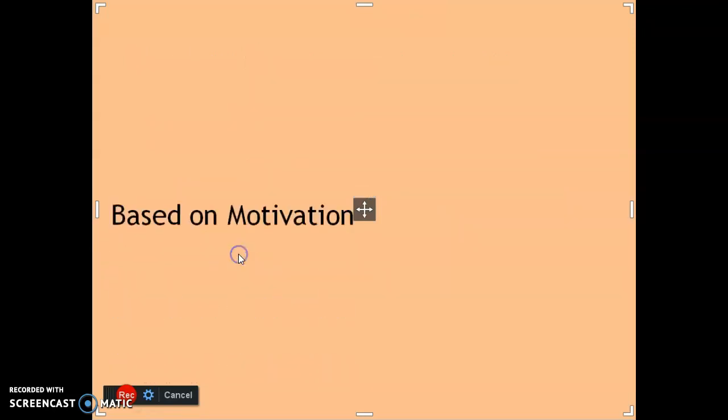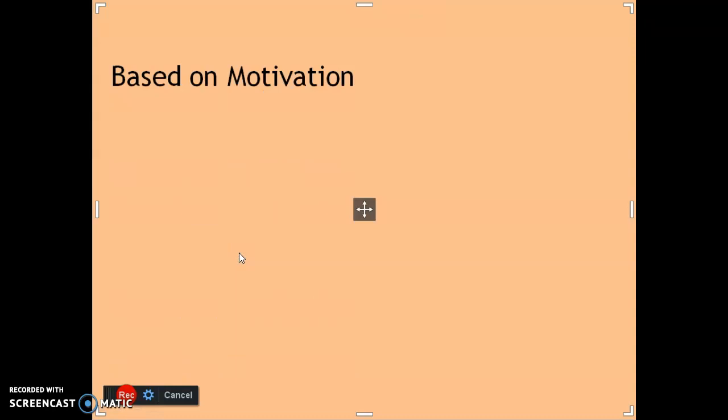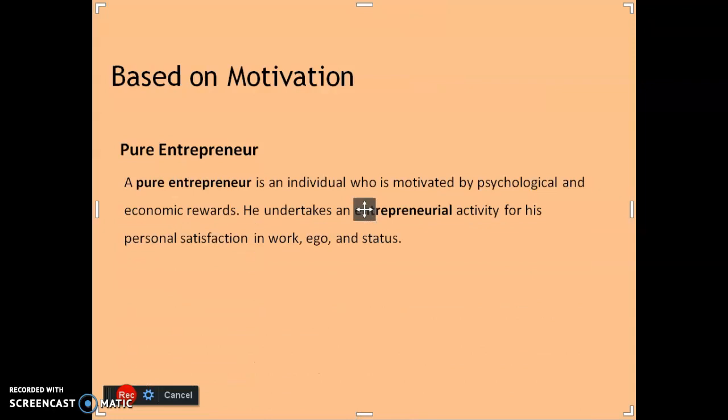Then the third classification is based on motivation. Based on motivation, there are two types of entrepreneurs. One is pure entrepreneur and the second is motivated or induced entrepreneur. Pure entrepreneur is an individual who is motivated by psychological and economic rewards. He undertakes an entrepreneurial activity for his personal satisfaction, not because of motivation from external factors. That is pure entrepreneur, motivated by his own psychological and economic rewards.